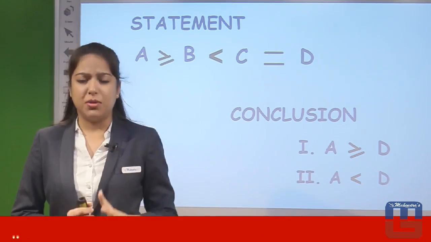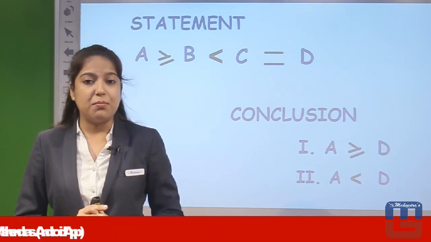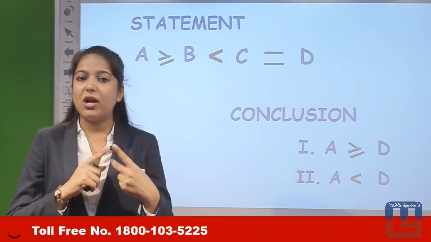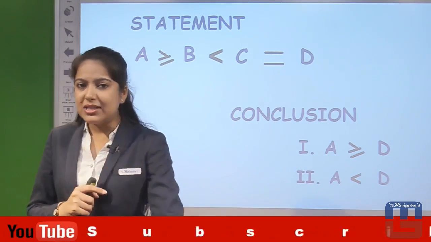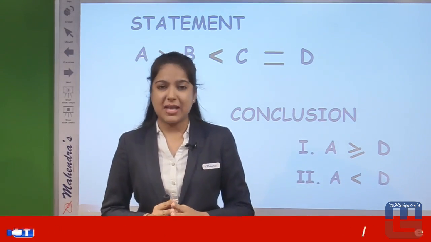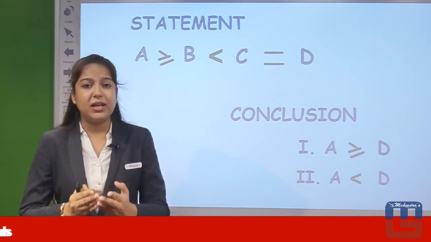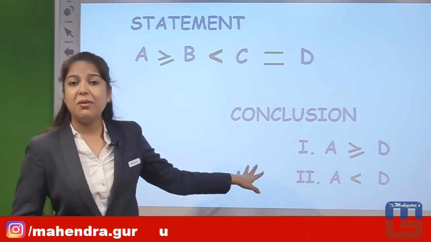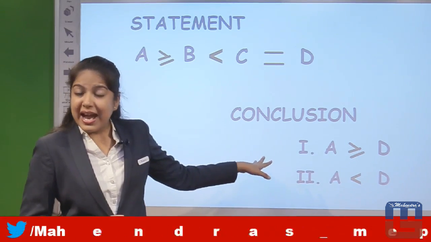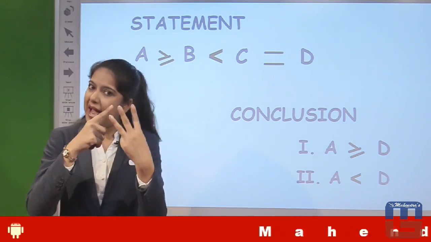Now if both the conclusions are false, and we check the character availability, yes, the characters are the same. Both the conclusions are false, characters are the same. Now the sign availability. I told you all today I will be discussing the presence of three signs, the availability of three signs, and yes, here between A and D we are getting three signs, and those three signs should be one greater, one lesser and one equal.